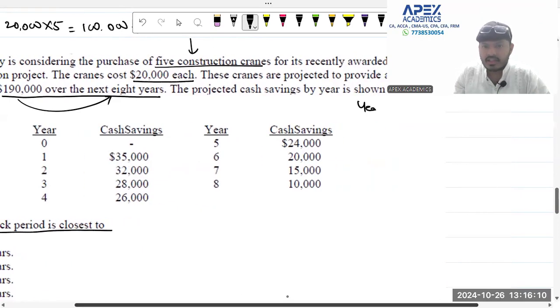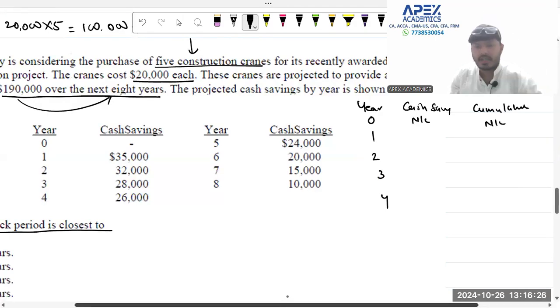Now, how do we do this? We put down the years first of all. Year 0, 1, 2, 3, 4. Now let's talk about the cash savings. What are the cash savings? For the first year, the cash savings are nil. So the cumulative savings are also nil. Cumulative means total so far.